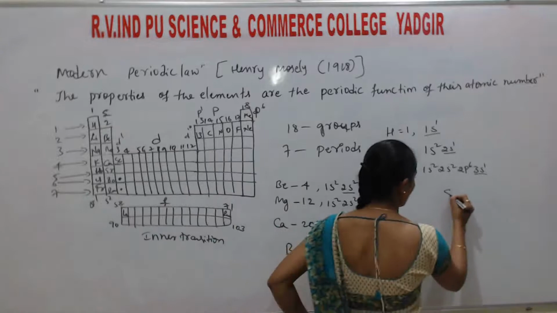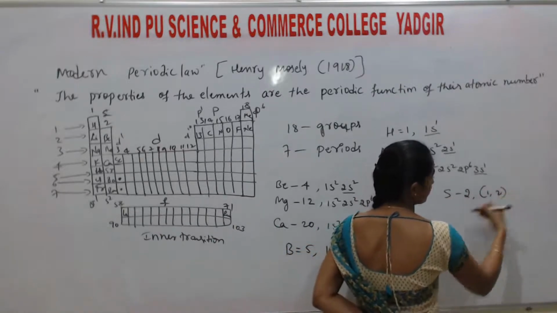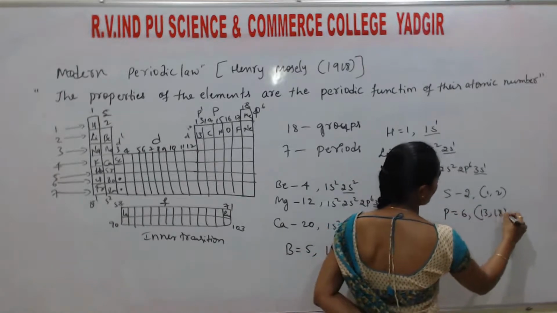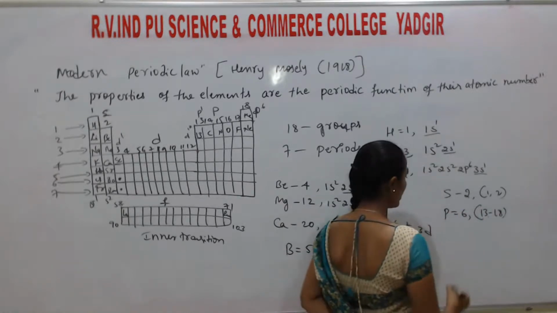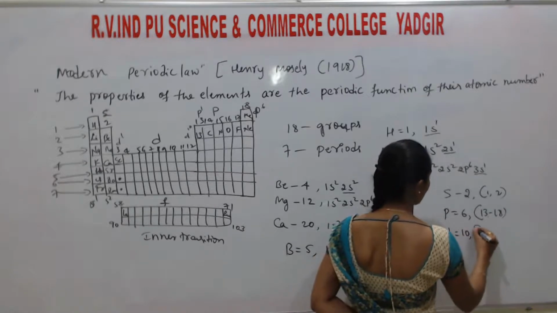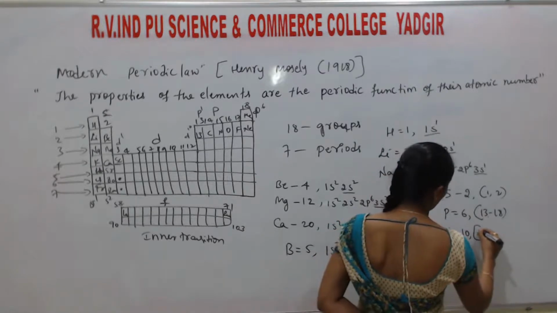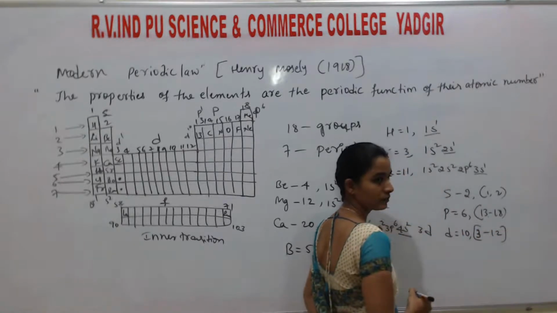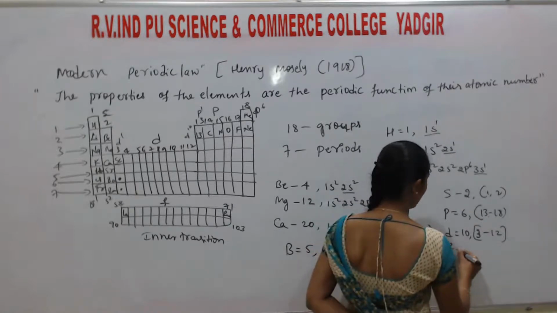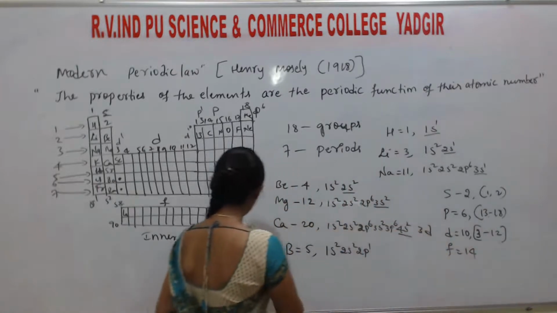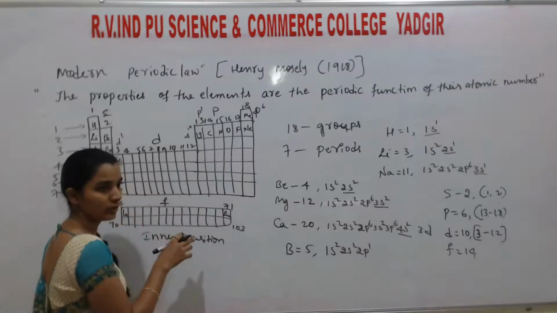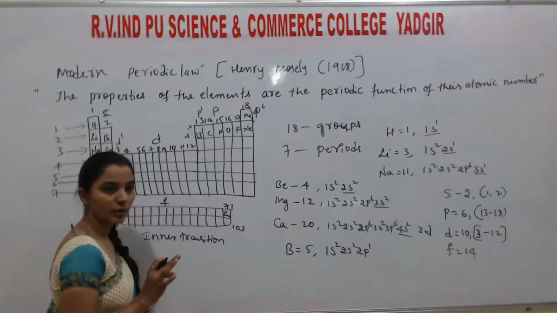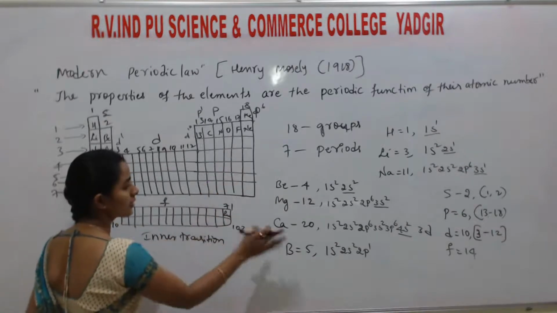S block has 2 columns, that is groups 1 and 2. P block has 6 columns, from group 13 to group 18. D block elements have 10 columns, that is groups 3 to 12. F block elements have 14 columns, students. There are no group numbers for them. It has 14 columns only.